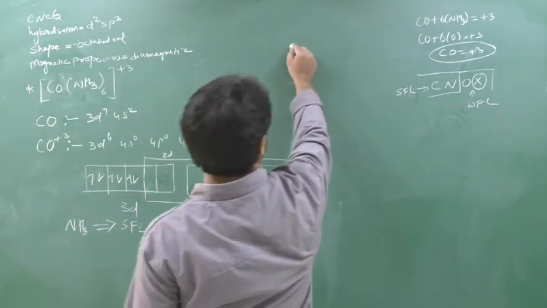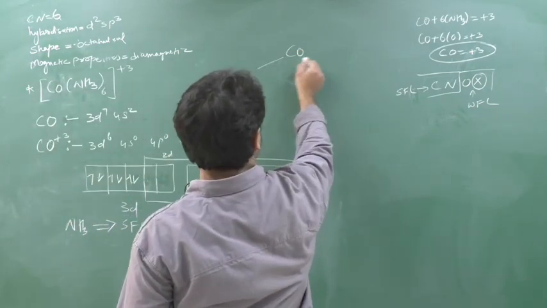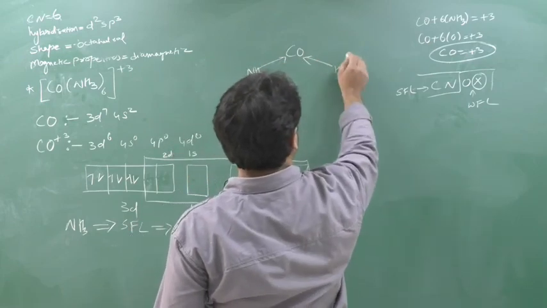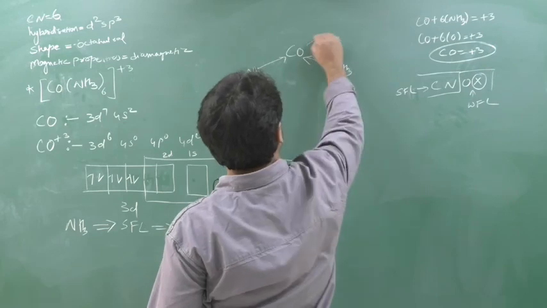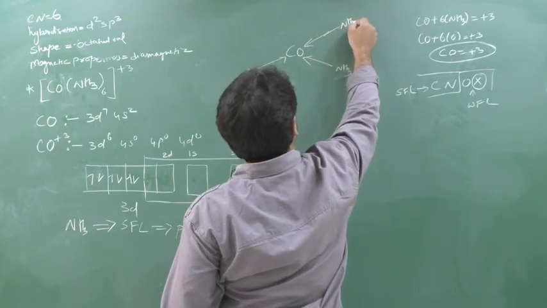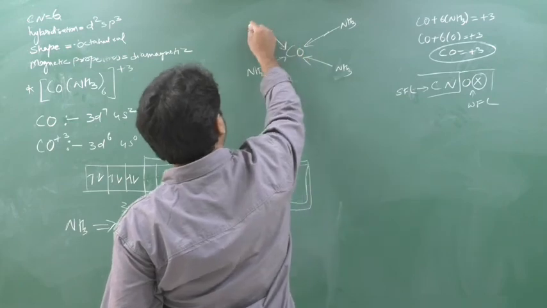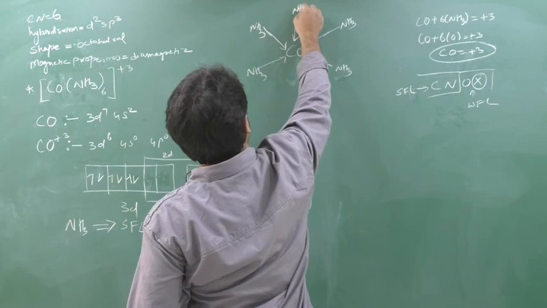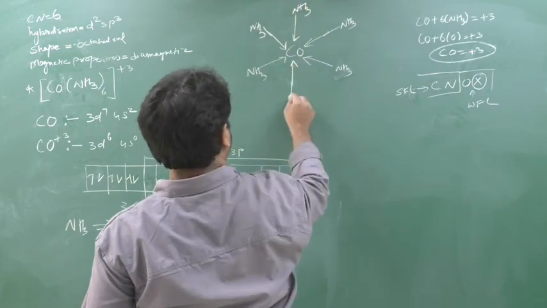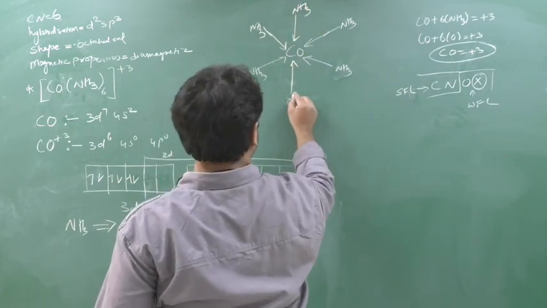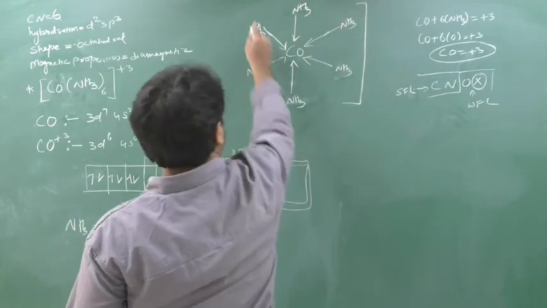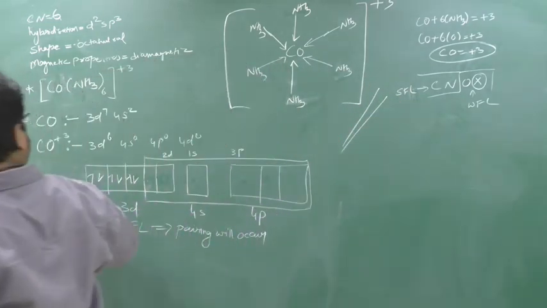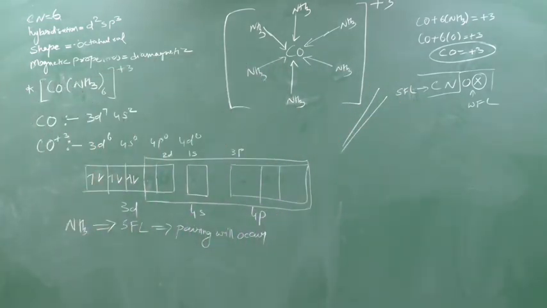Chalo, shape we will do, octahedral. So shape will be like this. Co, here one ammonia, here one ammonia, here one ammonia, here one ammonia, here one ammonia, here one ammonia. Done? Chalo. So in this way we have to solve the question.